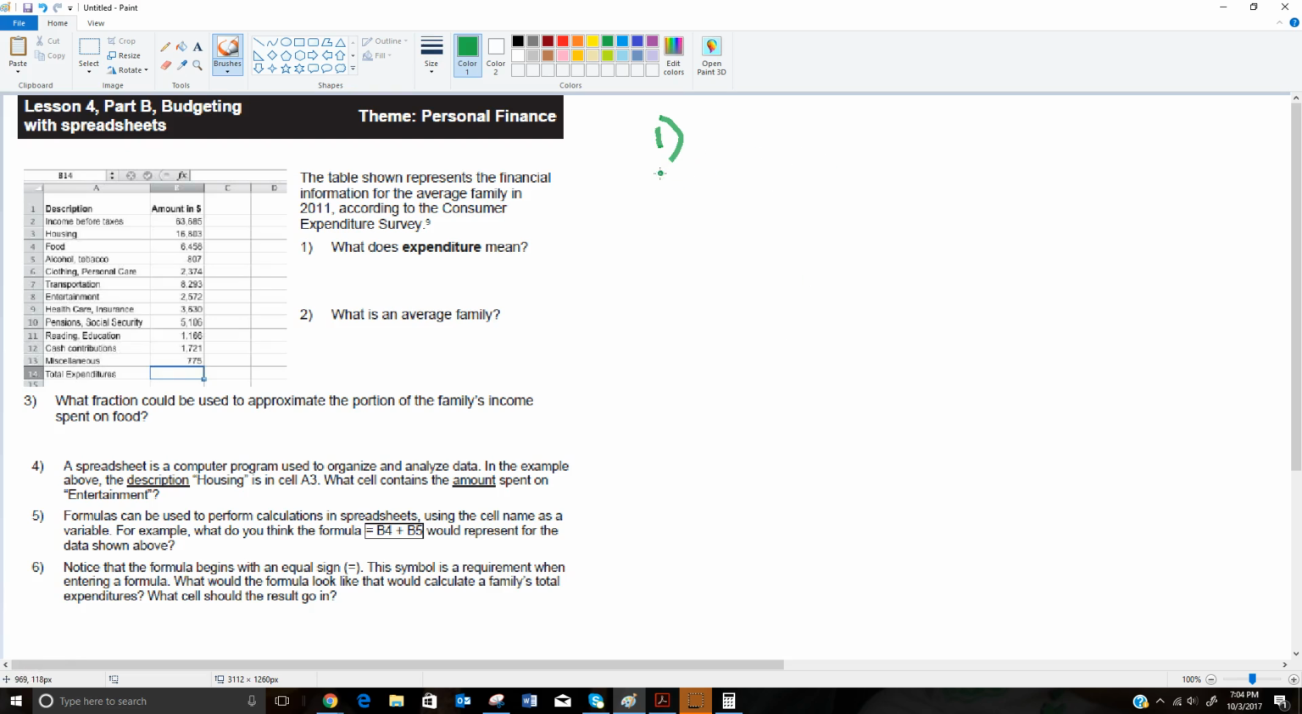I think we're good with that. And for number 3, it says, what fraction could be used to approximate the portion of the family's income spent on food? Well, we have something that we have to figure out before we do this. We know that food is 6,458. We can see that in the table. But we have a slight problem. There's something that we haven't figured out yet, and that's this total expenditures. So we're going to have to figure that out before we can calculate that.